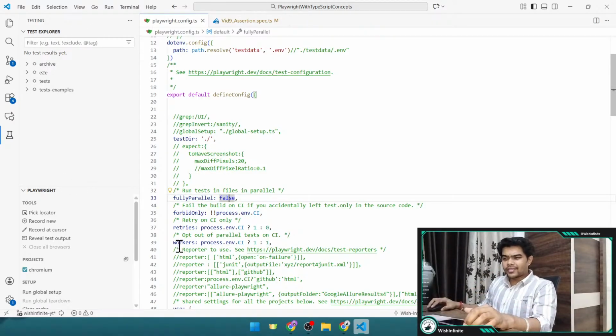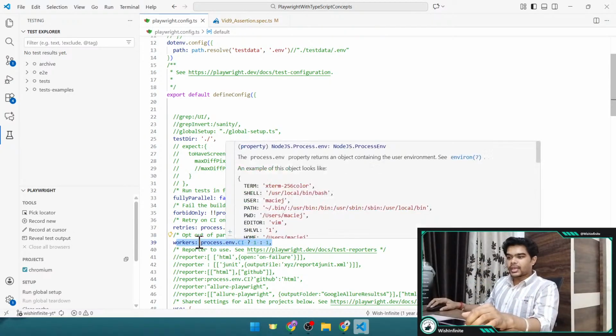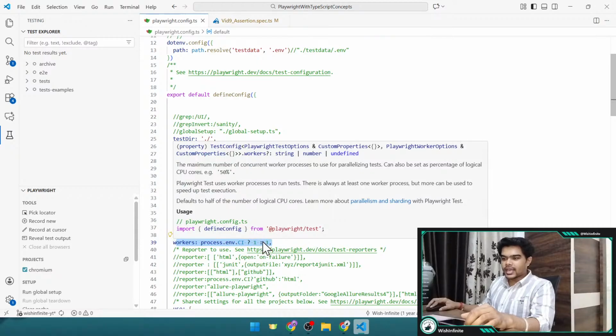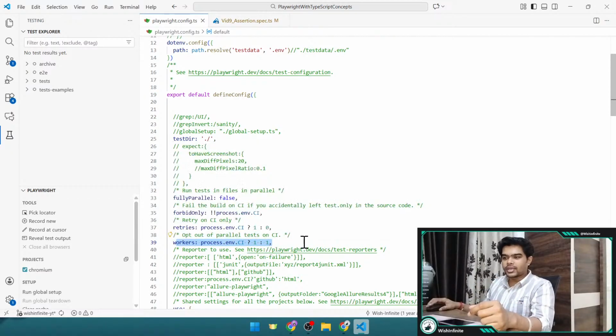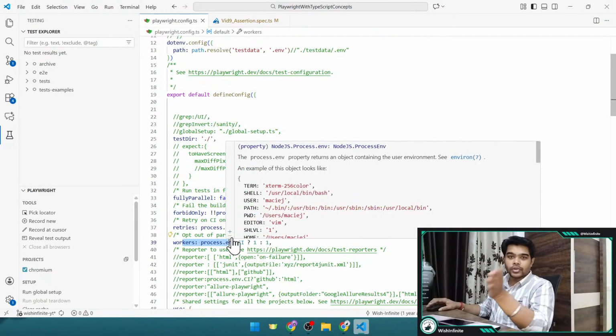With fully parallel, we can also provide the workers, that is, how many workers you want to run in parallel. For now here we have selected CI. For CI it should be 1 and for local also it should be 1, but you can change it to 3, so parallelly it would be able to execute 3 tests, because 3 workers would be working on that. So both of these options are interrelated: fully parallel and how many workers you want to run in parallel.